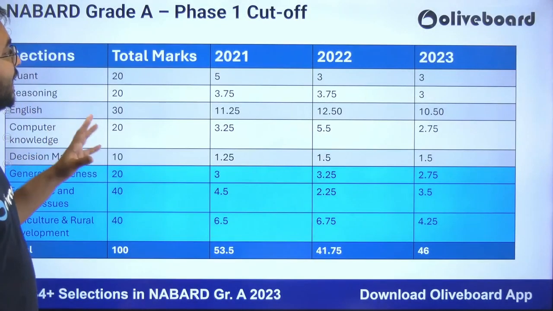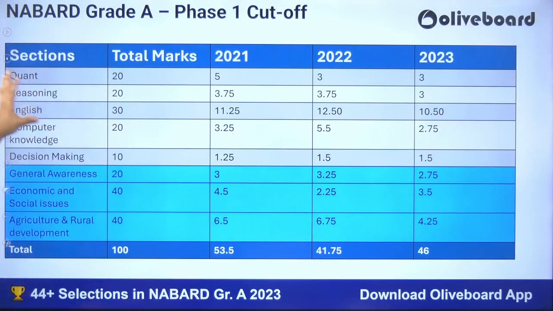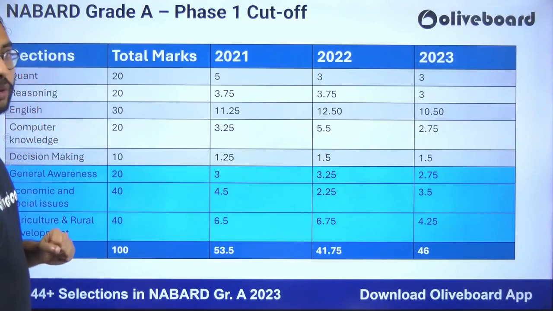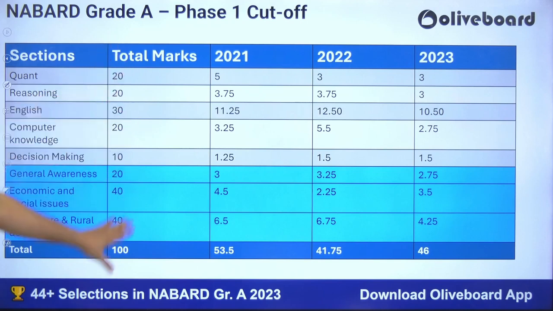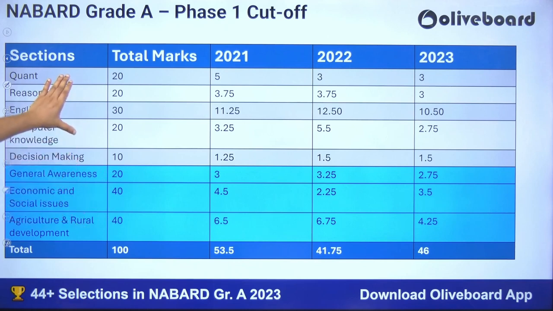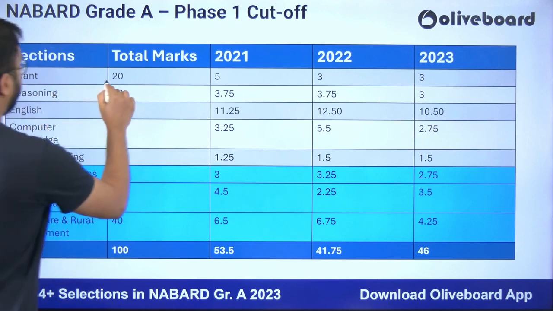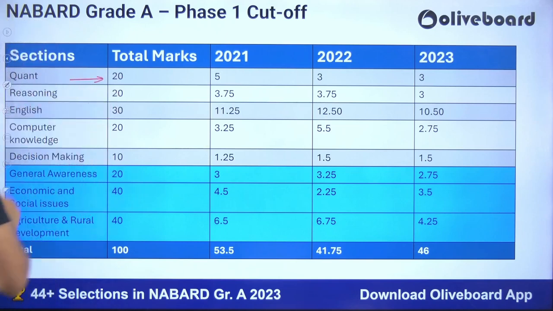Now once we understand the exam pattern, this is the overall cutoff analysis which we are going to do. So look at it, these are the total marks, these are all your sections, and this is the total. The dark, light sky blue colored section is your merit section, and here the lighter shade of blue, these 5 sections are your qualifying sections. Let us one by one try to see what is the overall status of each of the sections for the NABARD Grade A Phase 1 exam.